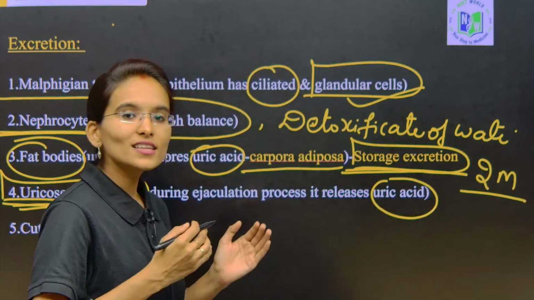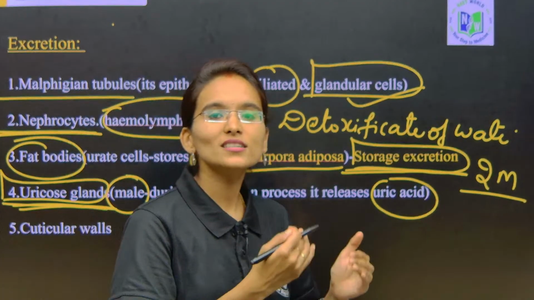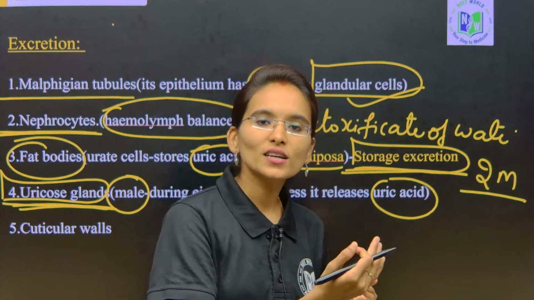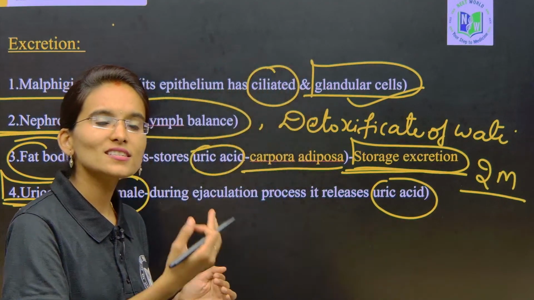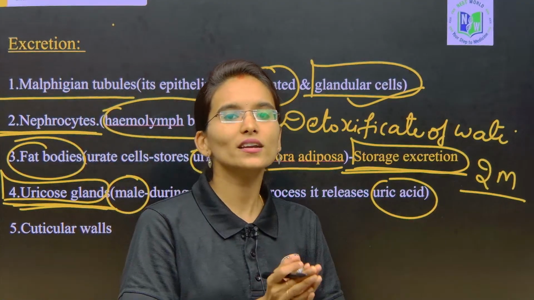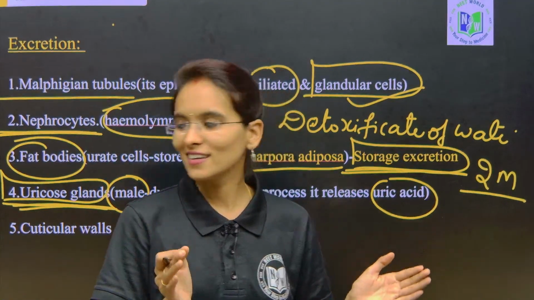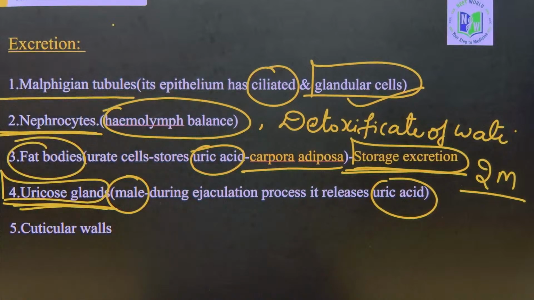So the uricose glands release the uric acid during the ejaculation process, and this we find only in male cockroaches. Clear? Now, next, the structure we are left with, my dear students, is the cuticular walls.